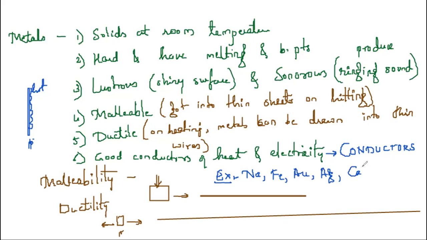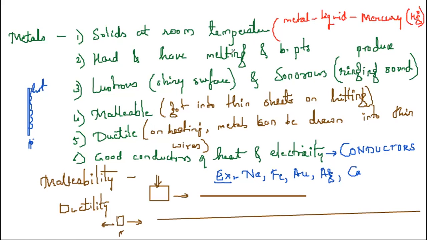So, properties of metals. They are solids at room temperature. All metals are solid, but there is one exception: the metal which is liquid at room temperature. One metal exists as liquid. All metals are solids, but the metal which exists as liquid at room temperature is mercury. It is represented by the symbol Hg.